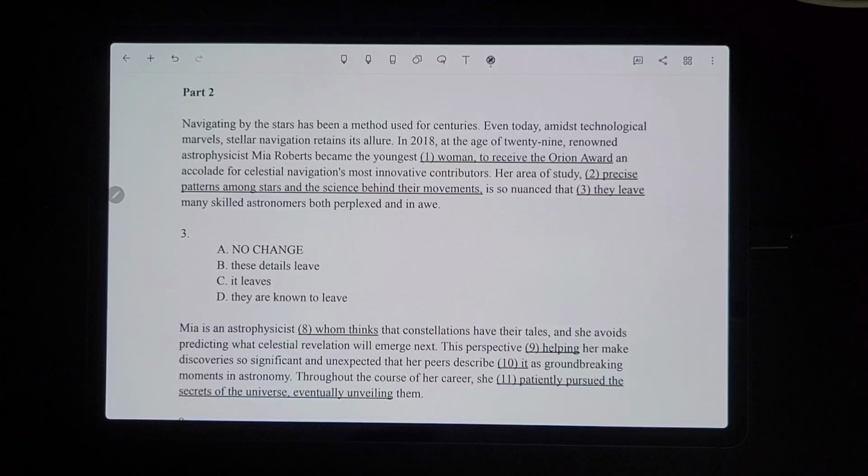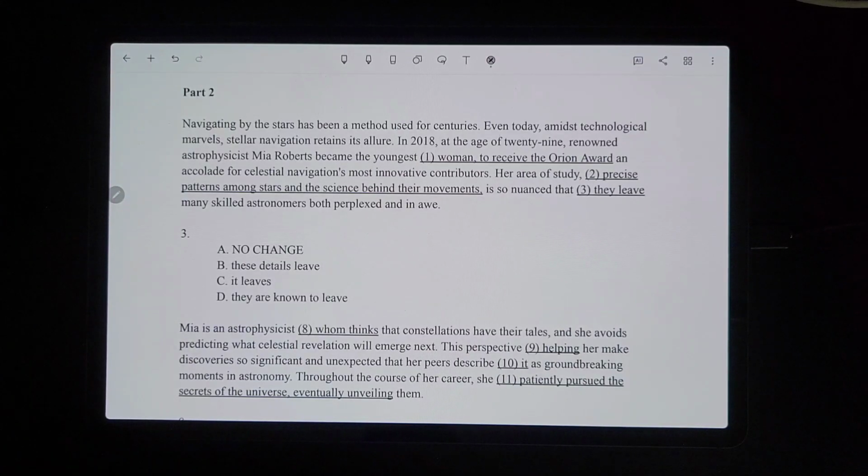Okay, now we're on part 2, number 3 over here. So let's just read from in 2018. In 2018, at the age of 29, renowned astrophysicist Mia Roberts became the youngest woman to receive the Orion Award, an accolade for celestial navigation's most innovative contributors. Her area of study, precise patterns among stars and the science behind their movements, is so nuanced that they leave many skilled astronomers both perplexed and in awe.